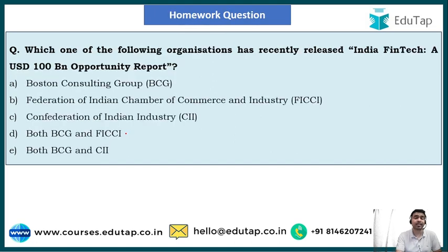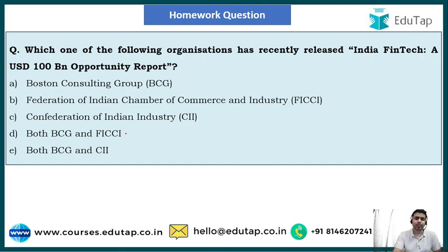Now there is a homework question for all of you, which you must answer in the comment section below. And guys, the question is, which one of the following organizations has recently released the India FinTech USD 100 billion opportunity report? And guys, the options are Boston Consulting Group, Federation of Indian Chamber of Commerce and Industry, Confederation of Indian Industry, both BCG and FICCI, and the last option is both BCG and CII. So guys, you are required to answer the question in the comment section below.